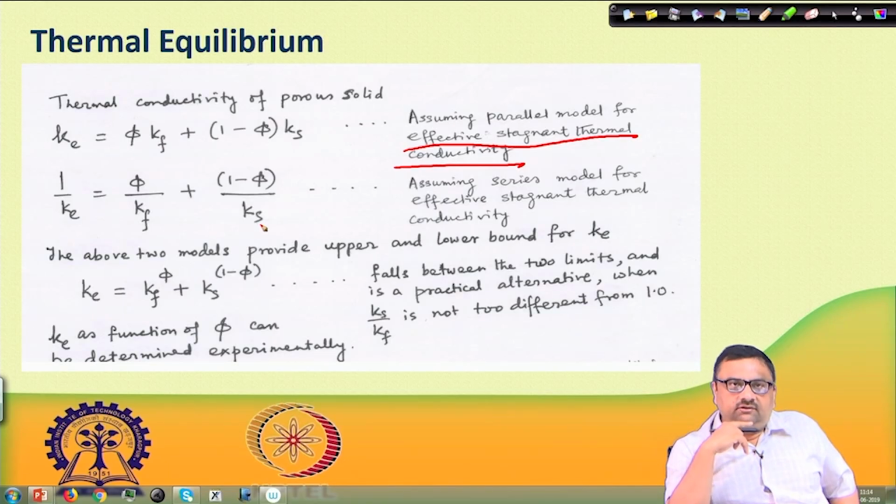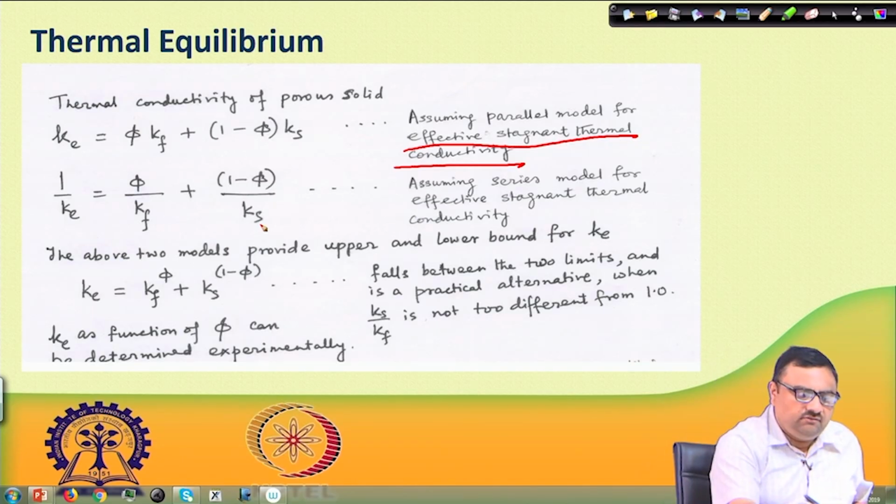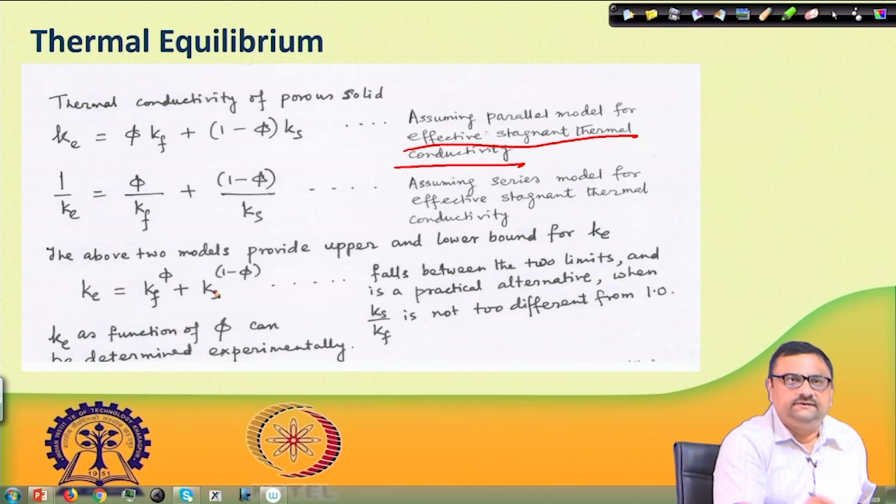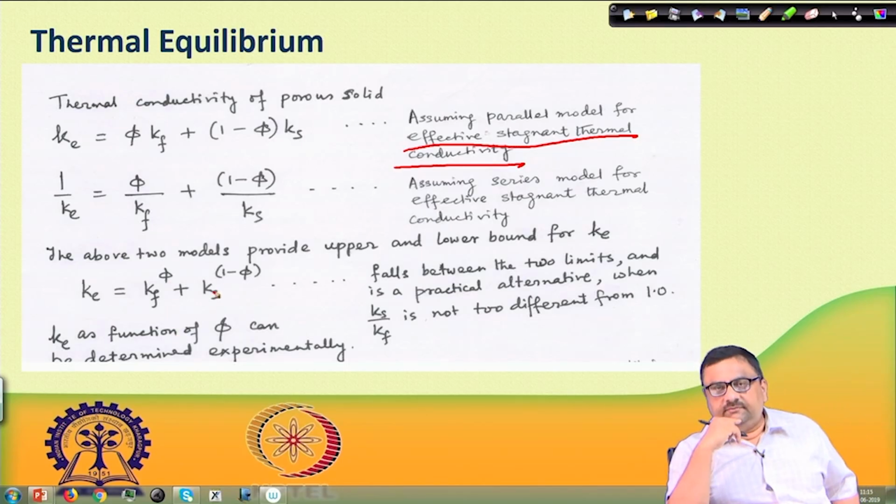There is another way this thermal conductivity is also presented, which is Ke is equal to Kf to the power phi and Ks to the power 1 minus phi. This can be used when Ks by Kf is not too different from 1.0. So this is also another way of looking at it.